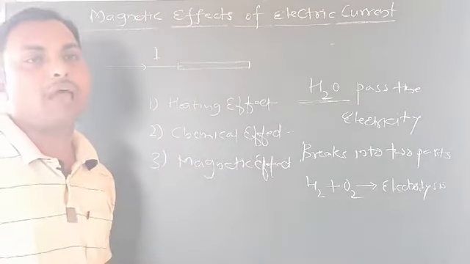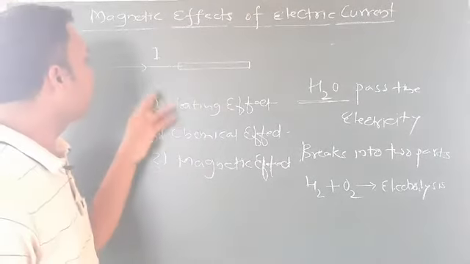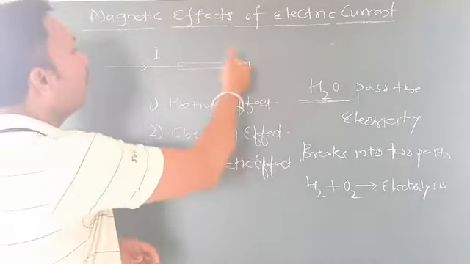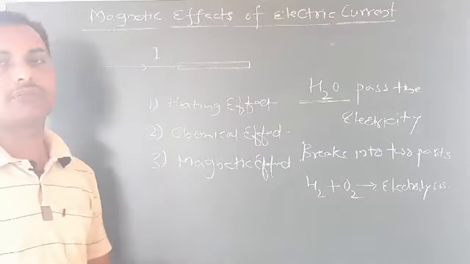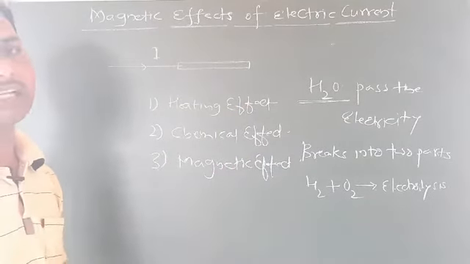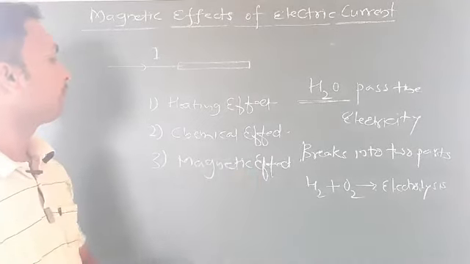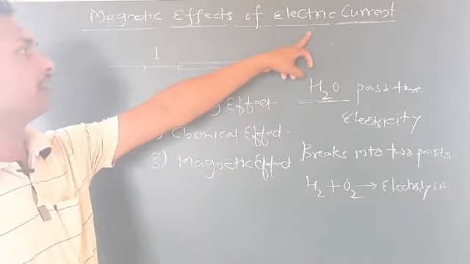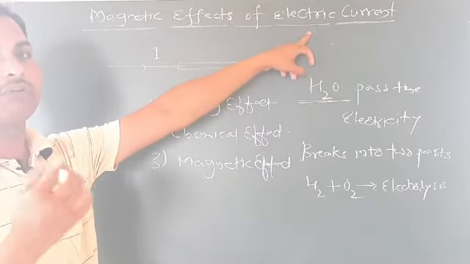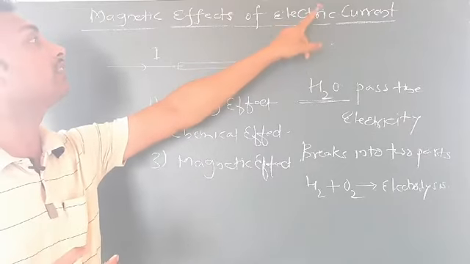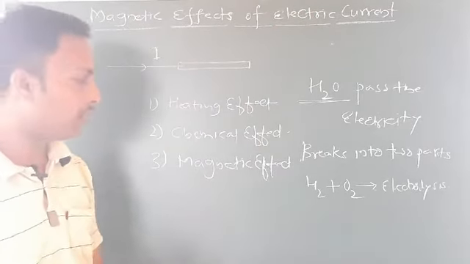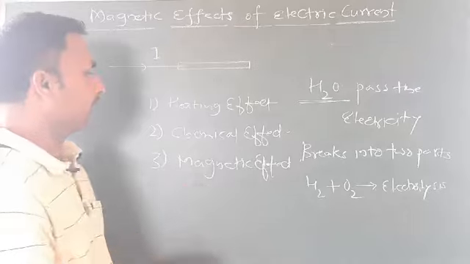What will happen when the current is passing through this conductor? Now we will study it here.